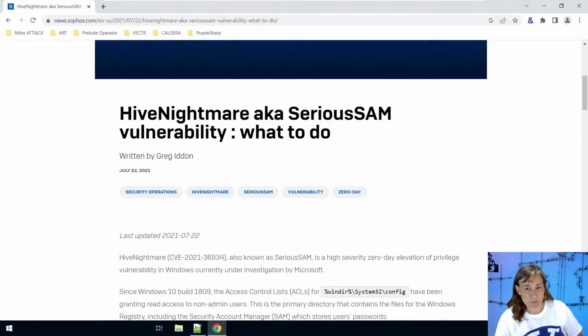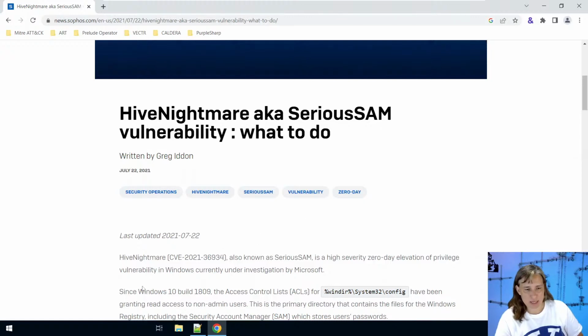So if we can exploit this vulnerability to get a copy of the SAM registry hive, we could get those credentials. But in order to get those credentials out of the SAM registry hive, where they are stored encrypted, we need to know the decryption key, and that decryption key is stored in the system registry hive. So in order to exploit this vulnerability to get local password hashes from the SAM database, we'll need to grab a copy of the SAM registry hive and the system registry hive.